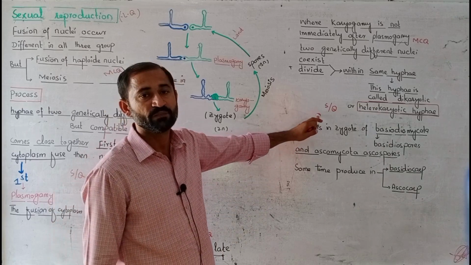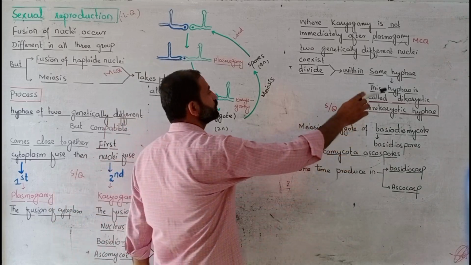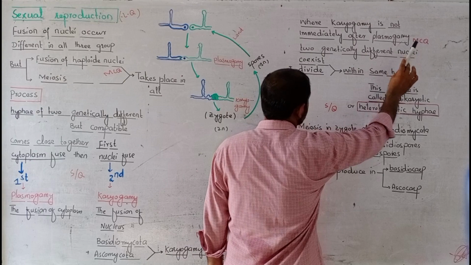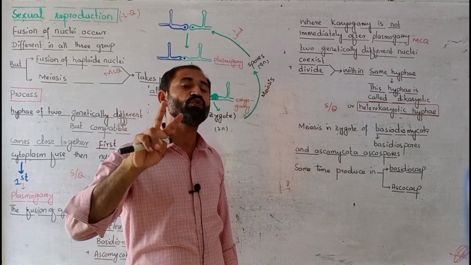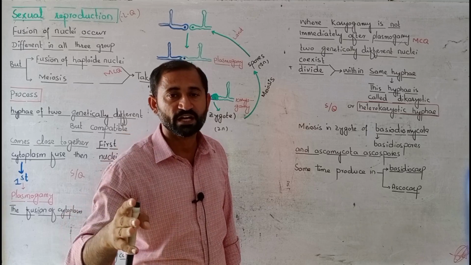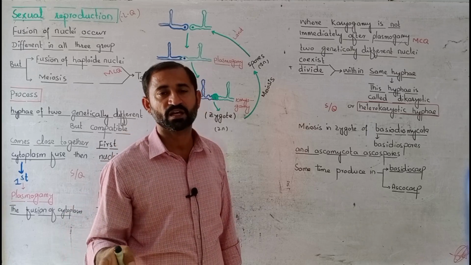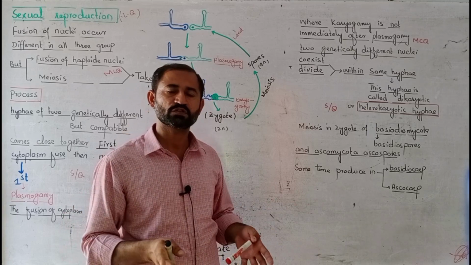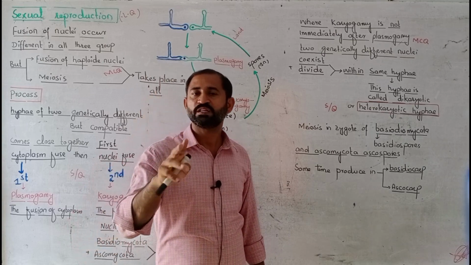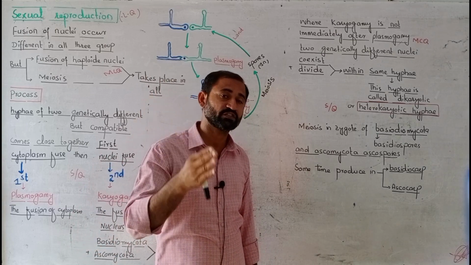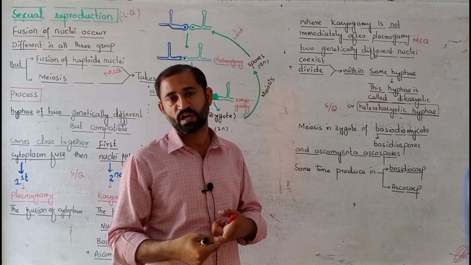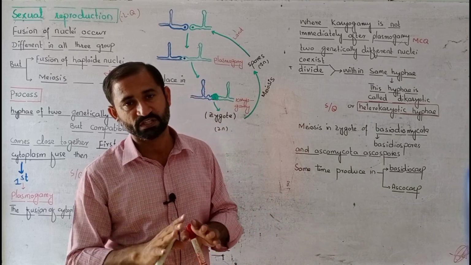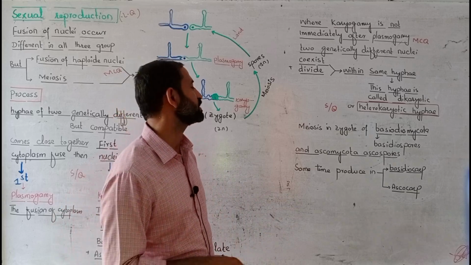This one is also a short question, but here is an MCQ: a dikaryotic hyphae has two nuclei of different genetic makeup, similar genetic makeup, or any other option. So these two nuclei that reside within the same hyphae after plasmogamy are totally genetically different from each other.